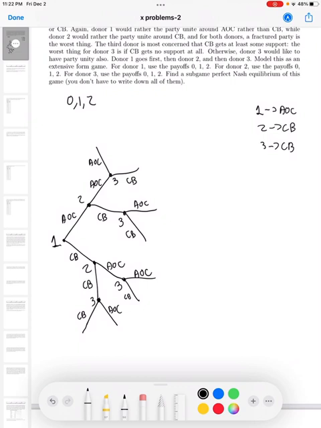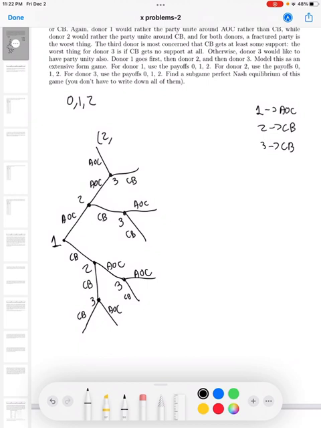Okay, let's start with the payoffs now. So, let's start up here. If donor 1 chooses AOC, 2 chooses AOC, and 3 chooses AOC, it's the best possible outcome for 1. So they get a payoff of 2. 2 chooses AOC, and 3 chooses AOC.